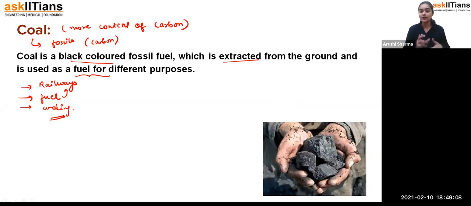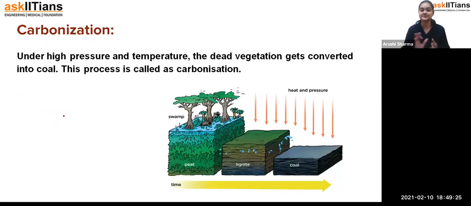But what is coal? Coal is a kind of fossil fuel which is black in color, and it has a content of carbon. Why does it have a content of carbon? Because we are getting it from the dead and decaying living organisms. Okay, and we extract it from the ground. And why are we extracting it from the ground? So now here is the answer.